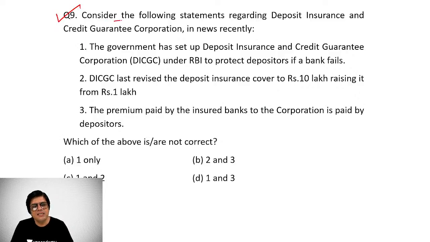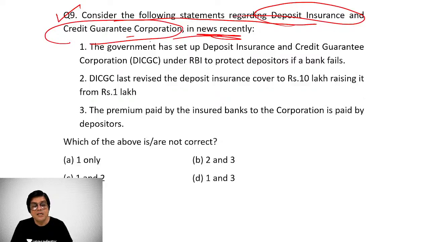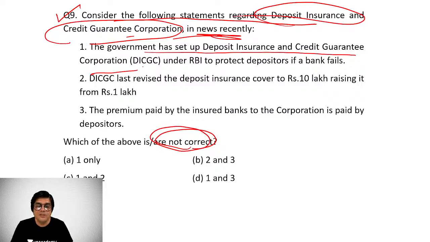The next question, number 9, consider the following statements regarding Deposit Insurance and Credit Guarantee Corporation. It was in the news, and these three statements are there. We have to make out which of the statements are not correct, right? The government has set up the Deposit Insurance and Credit Guarantee Corporation, that is DICGC, under RBI to protect depositors' interest if a bank fails. So this is a very correct statement. That is the purpose or objective of DICGC.